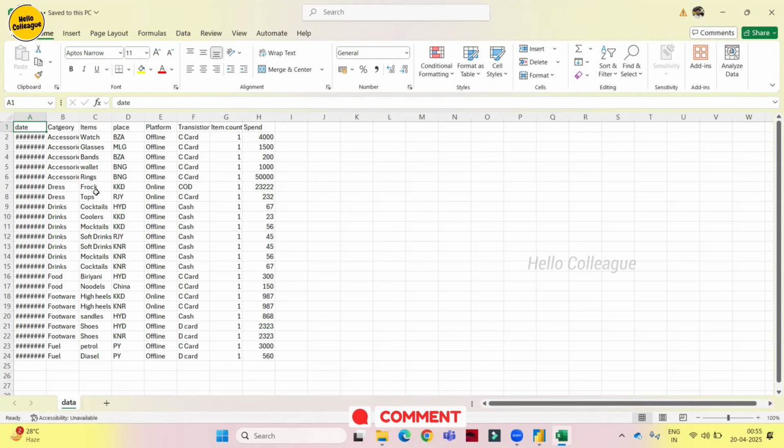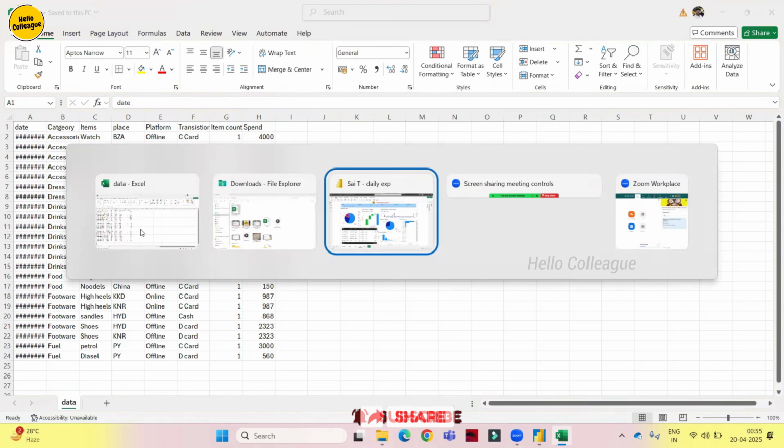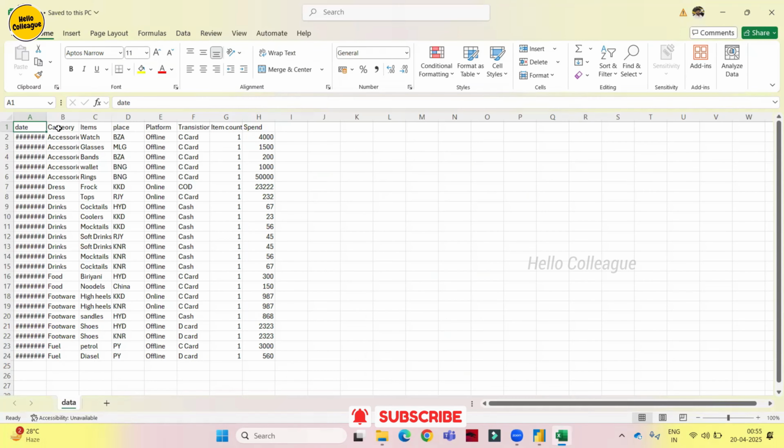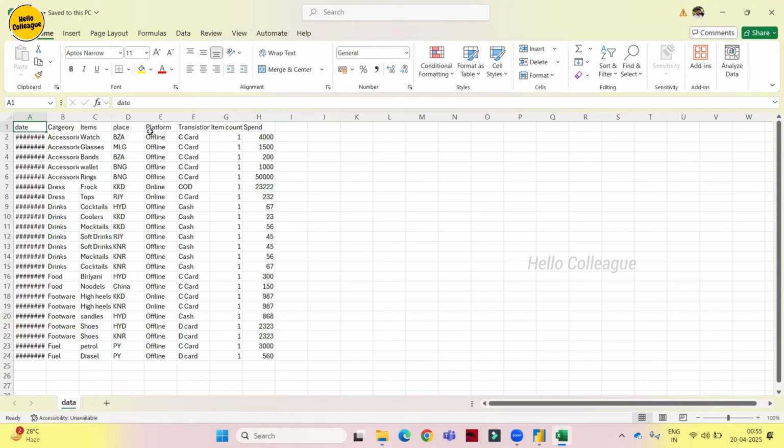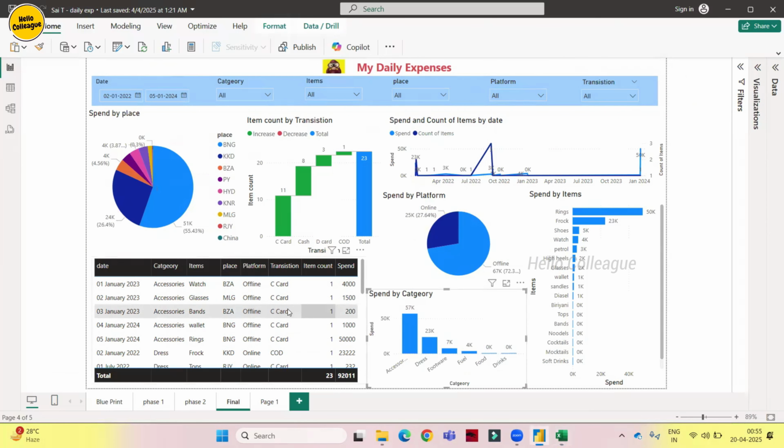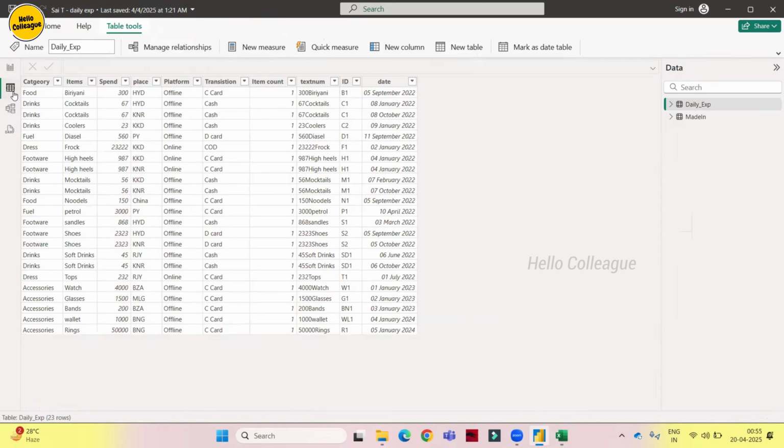If you see, we have date, category, items, place, platform, transactions, item count, spend. Whatever data we have here, we downloaded. Why we need this is that sometimes clients will request us to add one more tab for download.